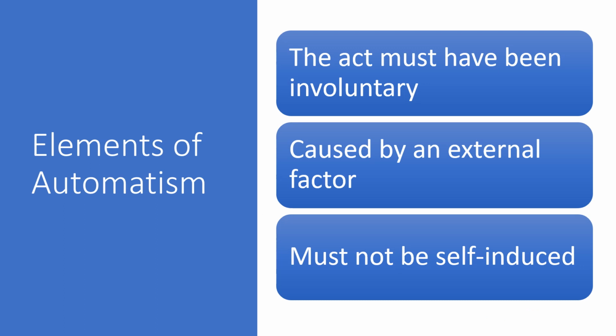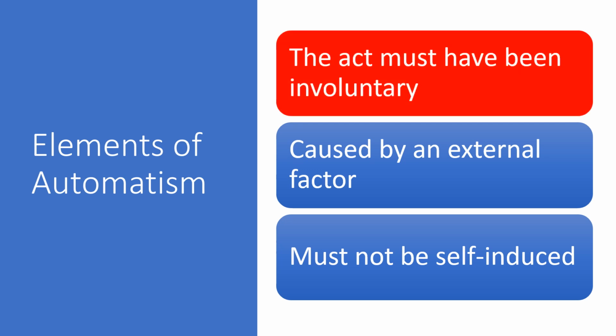The key elements of automatism then are these three. First of all, the act must have been involuntary, so the thing the defendant did must have been involuntary. Secondly, this must be caused by an external factor, and we're going to consider what that might be. And of course then, it must not be self-induced. For example, this external factor must not be put into the body on purpose, or in a way in which it's likely to make the defendant act in that particular way.